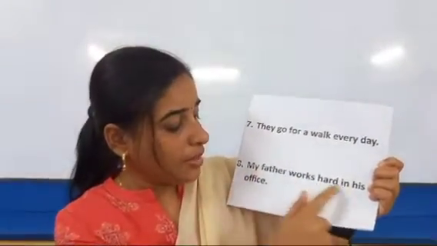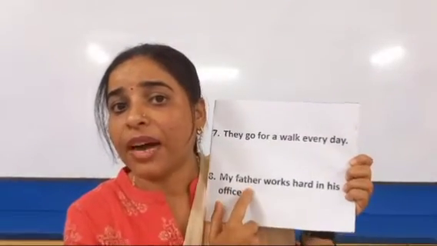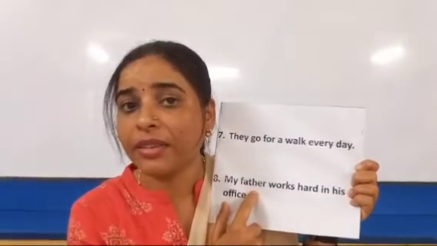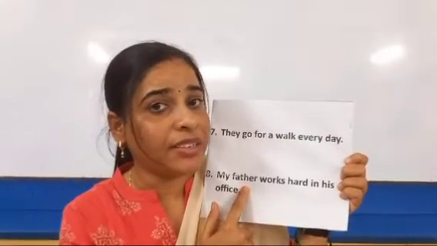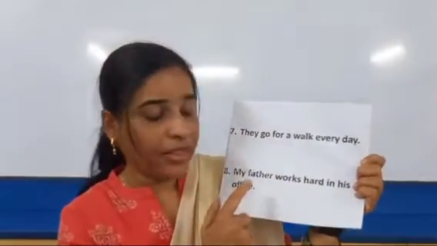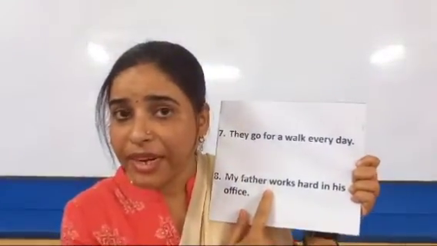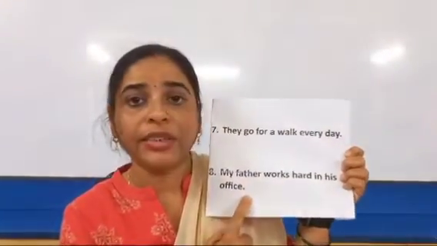My father works hard in his office. Who works hard in his office? My father. What is my father? My father is the subject in the sentence. And what is my father doing? My father works hard in his office. Again, from where has the predicate started? It has started from a verb till the end of the sentence.